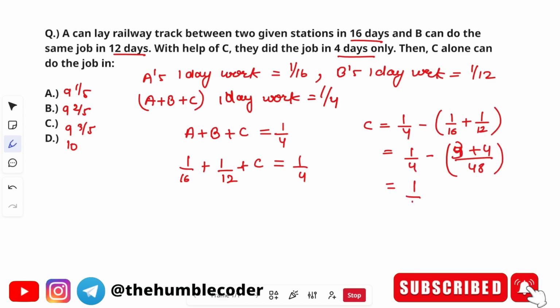Okay, now let's solve it further. So 1 by 4 minus 7 by 48 is what we will get. Okay, see, this is what we have got. Now we will take the LCM further. So the LCM for 4 and 48 will be what? 48, because 48 is divisible by both.